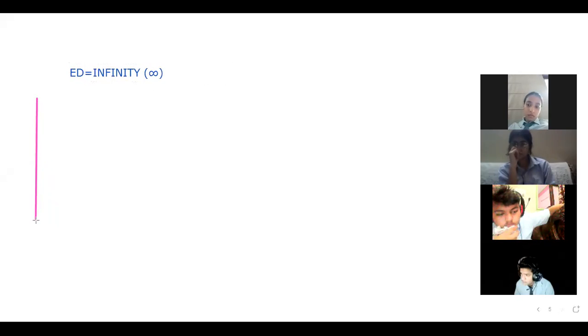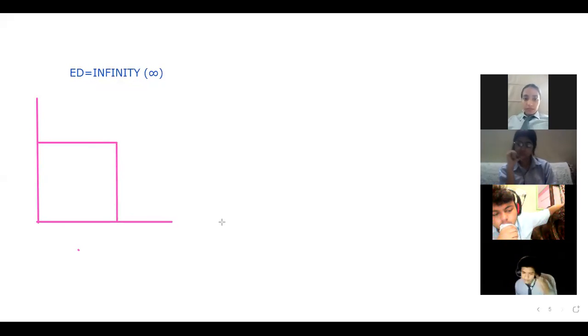I think all of you can see this now. Okay. So ED equals to infinity. How are we going to make the ED equals to infinity? Let's see this. Again, make the diagram first. This is the axis we made. Now, this is the price of the commodity, P, the earlier price, and this is your quantity. ED equals to infinity means there is a lot of change in demand even without a change in price. Which means price is not changing, but the demand keeps on changing.